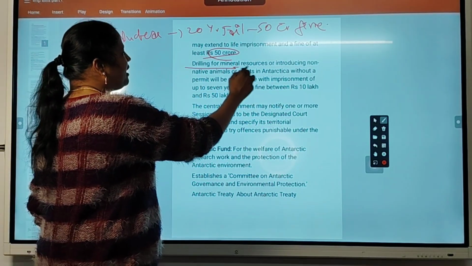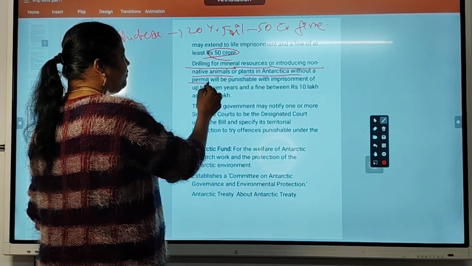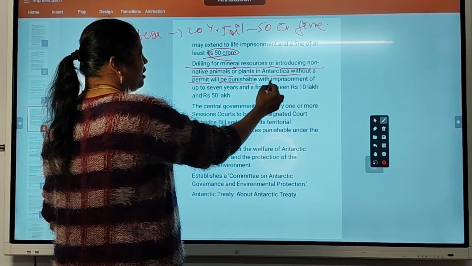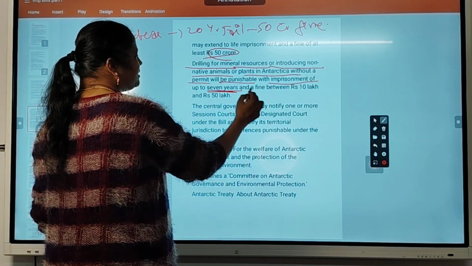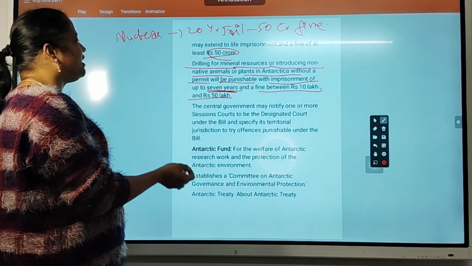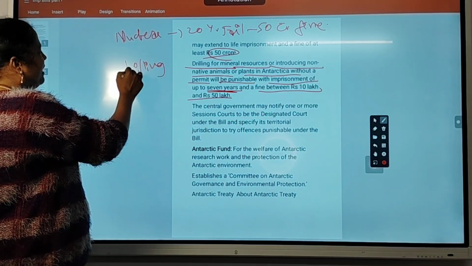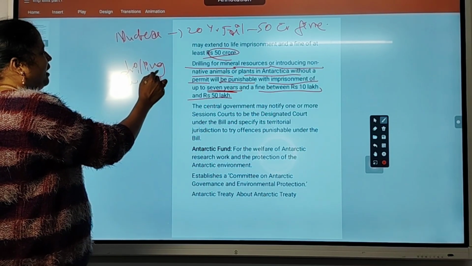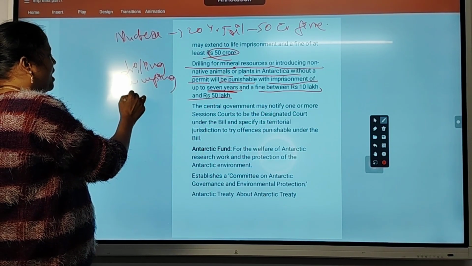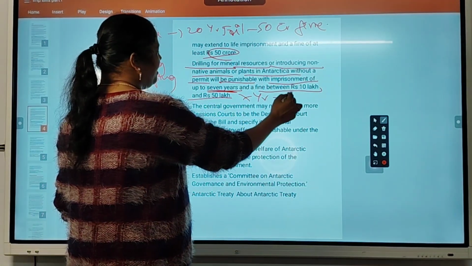Drilling mineral resources or introducing non-native animals or plants in Antarctica without a permit will be punishable with imprisonment of 7 years and a fine between 10 lakh and 50 lakh. If they do any other activities like drilling, dumping, and introducing any new animal there, they will get 7 years prison and a 10 to 50 lakh fine.